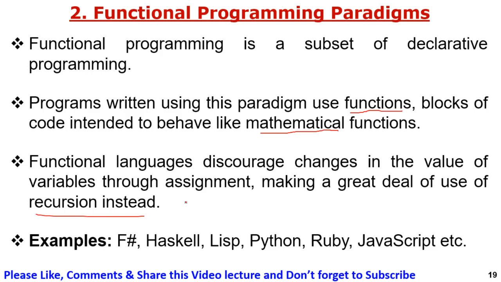Functional languages discourage changes in the value of variables through assignment. This is the main characteristic. It is not straightforward to assign values in a functional language, so through assignment it is not possible to change the variables of any blocks.